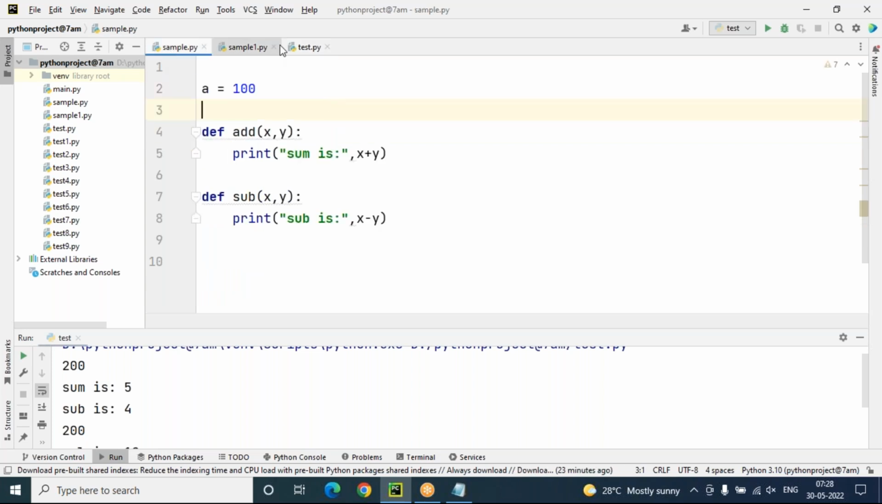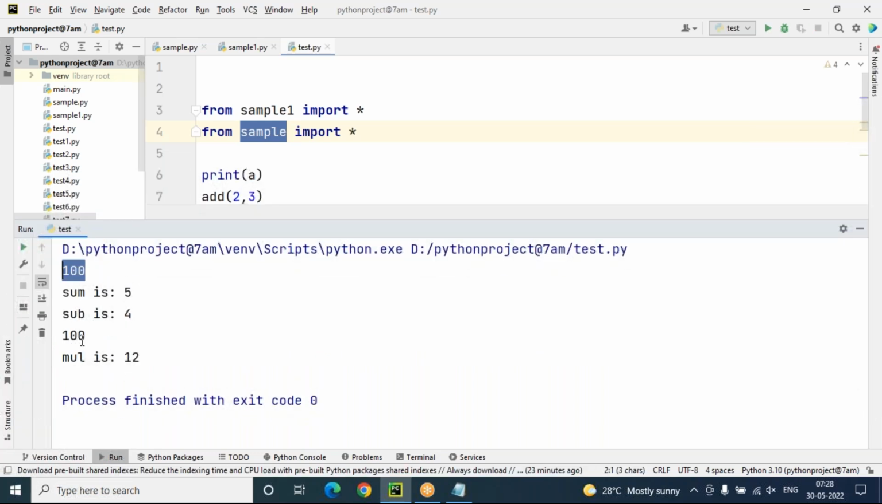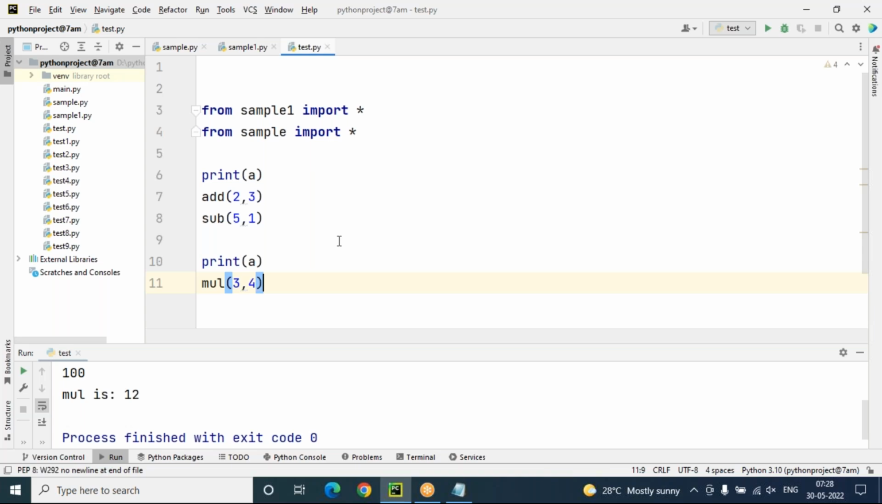So recent one means sample, 100. Sample.py is having what value of a? 100. So this time we can see a value 100 is coming. Again, a value 100 is coming. But only one value is coming, no? Yes. So to avoid this, what we need to do, this approach is better.